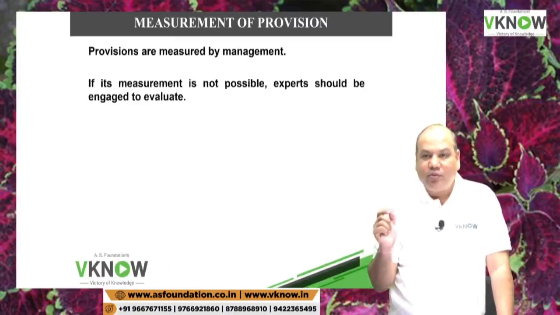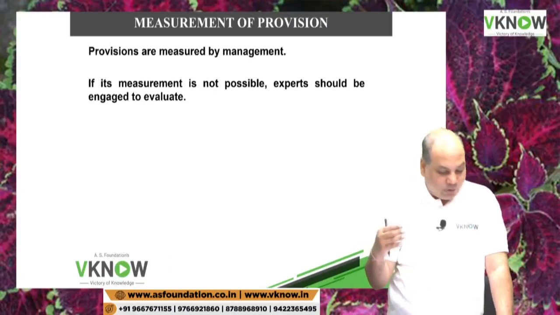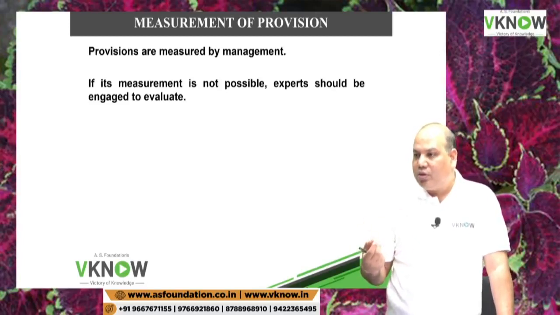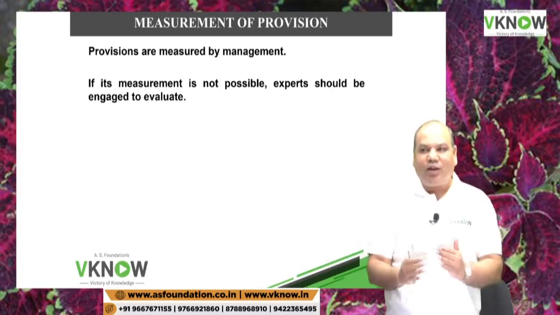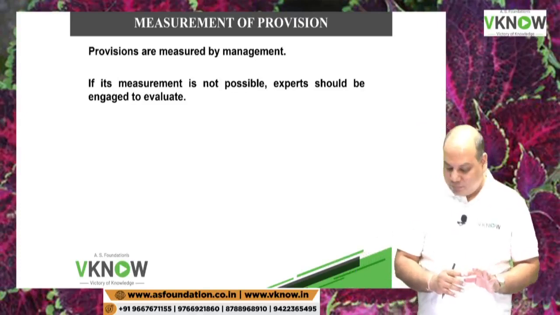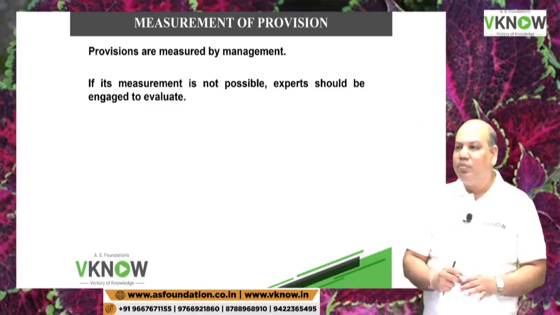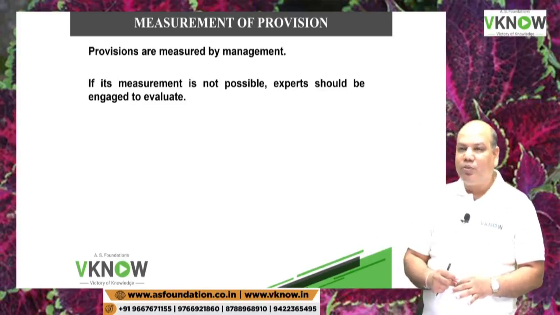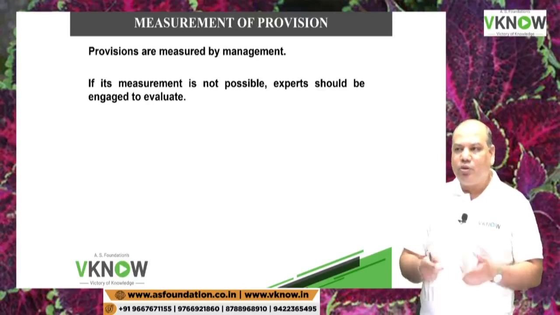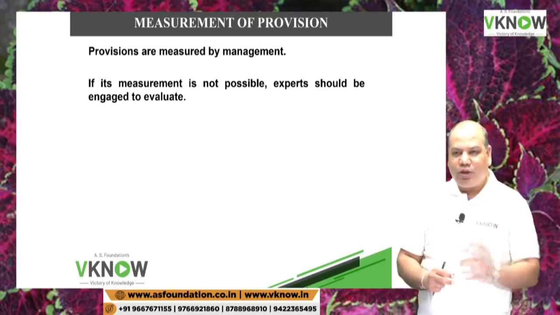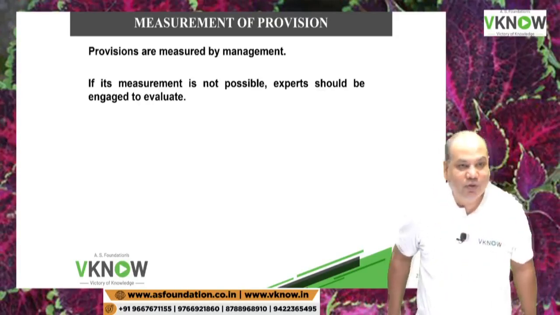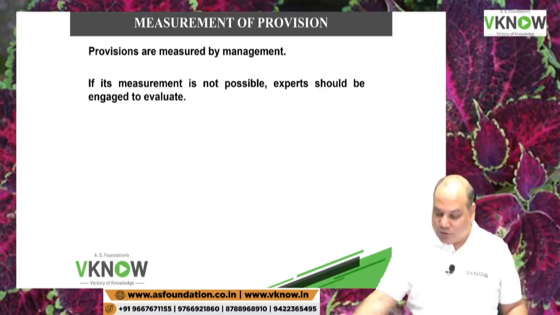This again requires some judgment. Our institute has given a lot of detailed guideline as to how to make provision. It is an estimation, but at least it should be as realistic, as reliable as possible. So provisions are measured by management. Who has the responsibility for calculating the amount of provision? Management. Then what are you doing as an auditor? You have to see that it is realistically measured, reliably measured. Your objective is to check how they have arrived at those figures, okay?